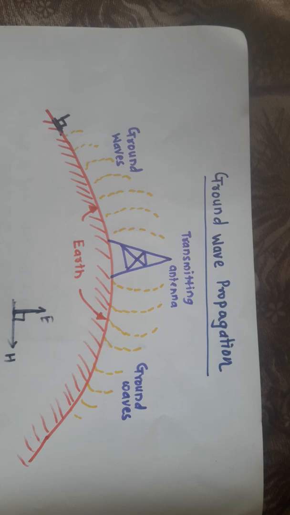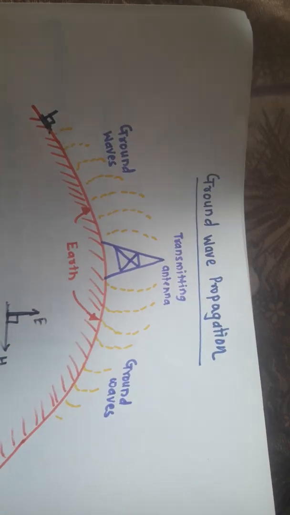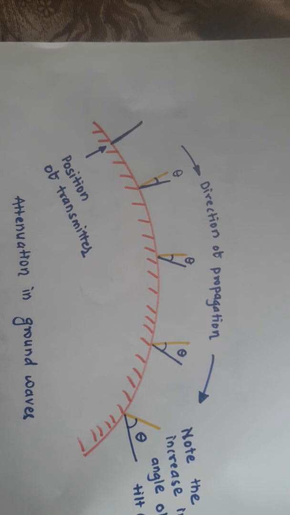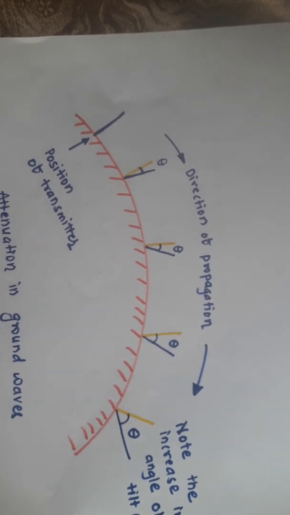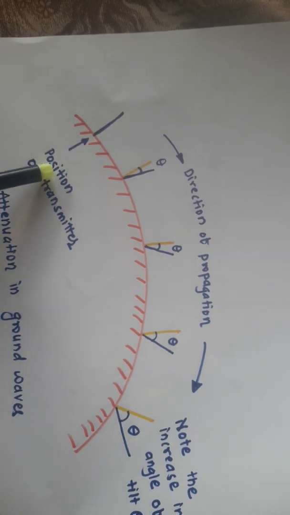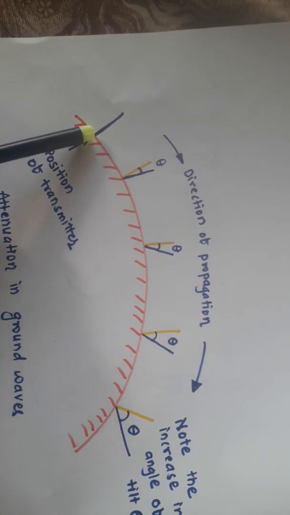Similarly, due to diffraction, the wavefront will gradually tilt over in the direction as shown in the figure. You are observing the figure here. It is one of the most important figures regarding losses in the signal. Suppose we have drawn here the position of the transmitter. So this is your transmitting antenna.